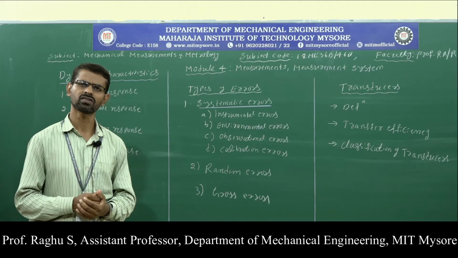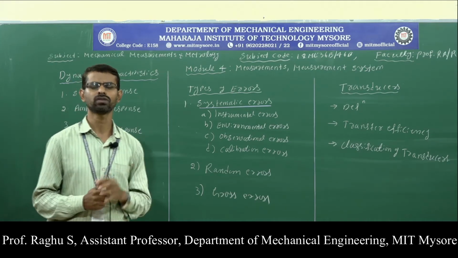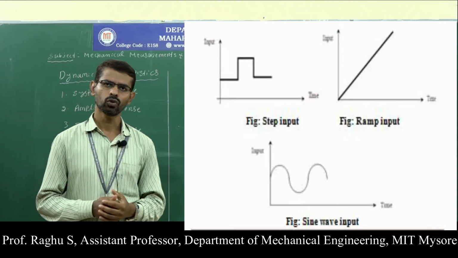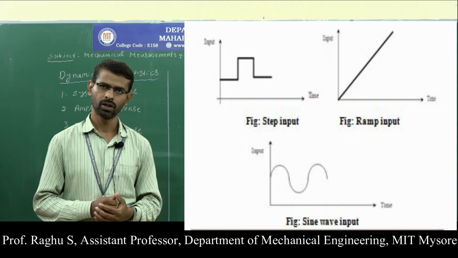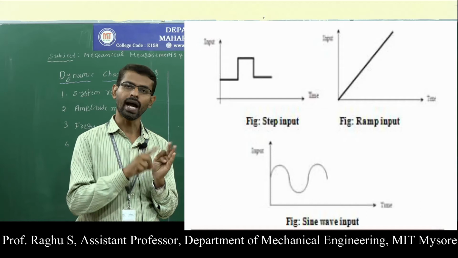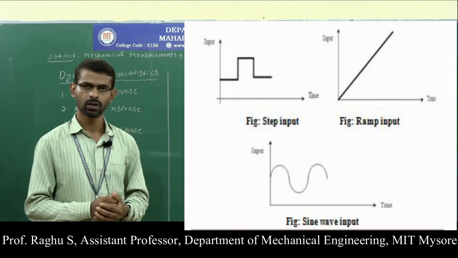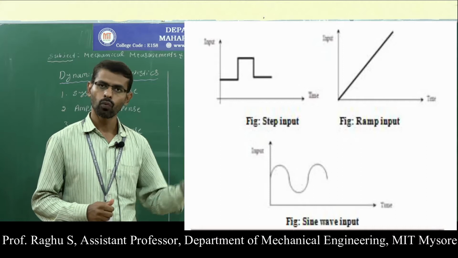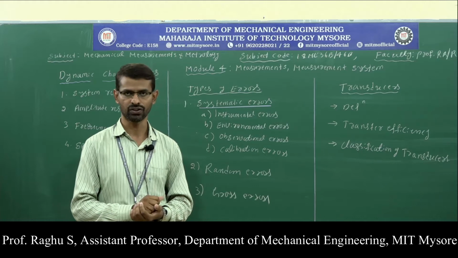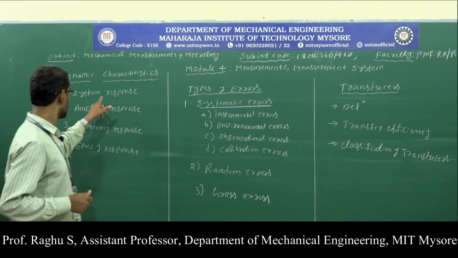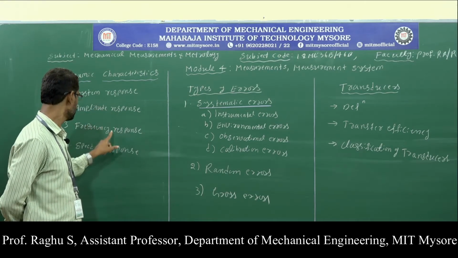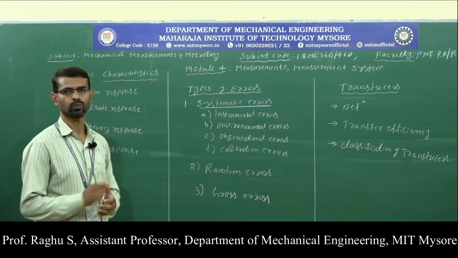The dynamic characteristics are considered when a variable input is applied to the measuring instruments. In the diagram we are seeing the variable inputs: sine wave input, ramp input and step input. These are all variable inputs. When these inputs are applied to the measuring instrument, we consider the dynamic characteristics. The dynamic characteristics of measuring instruments are system response, amplitude response, frequency response and speed of response.